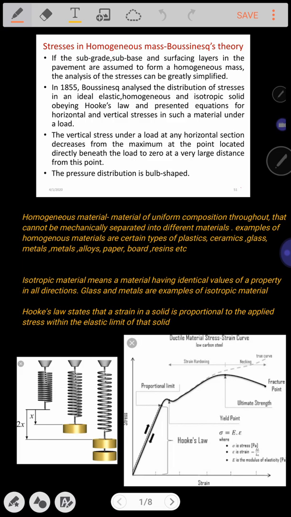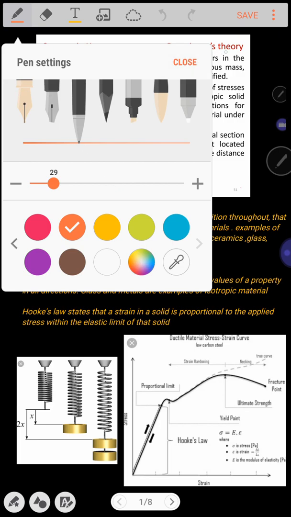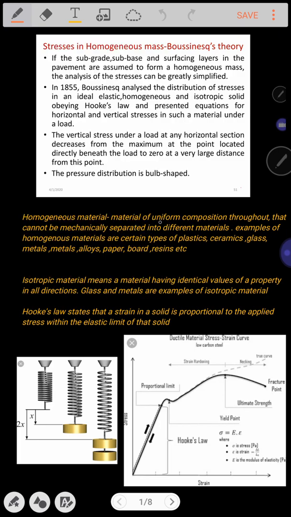What do you mean by homogeneous material? Homogeneous material is a material of uniform composition throughout that cannot be mechanically separated into different materials.